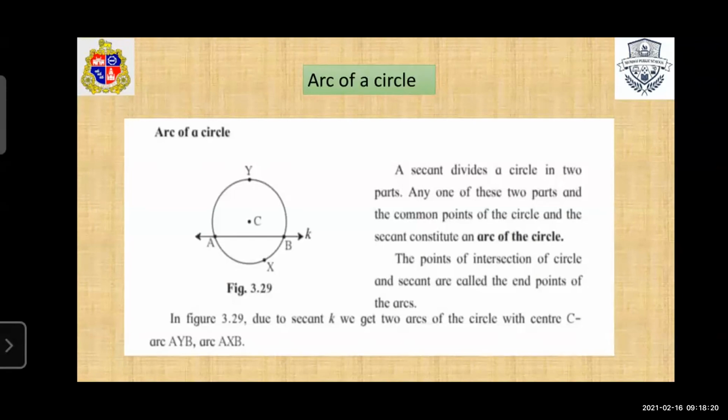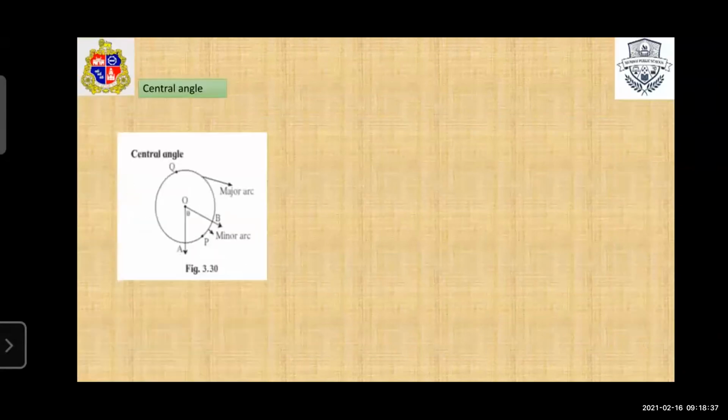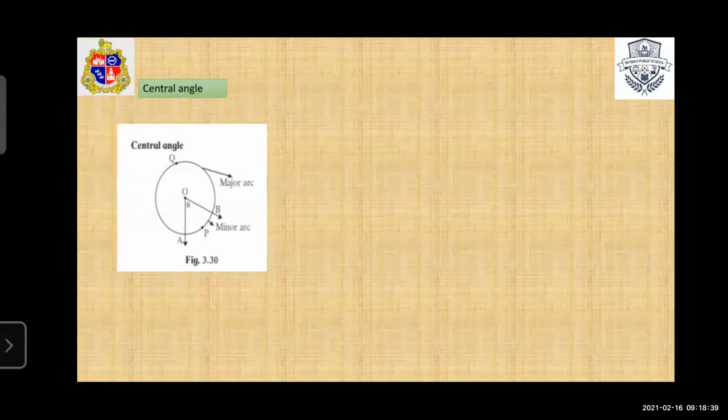So students, from this we can easily find which one is the major arc and which one is the minor arc. Minor means smaller. So AXB is the minor arc and AYB is the major arc. Now here we find the central angle. See in the figure, AOB.